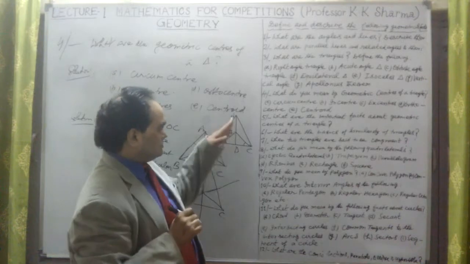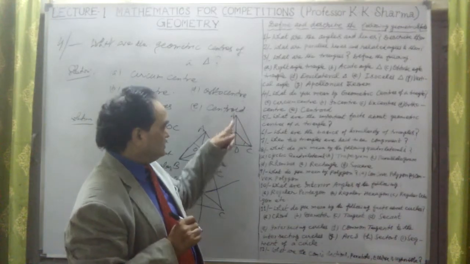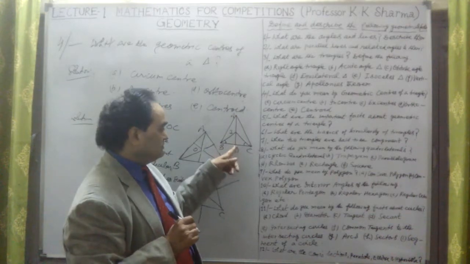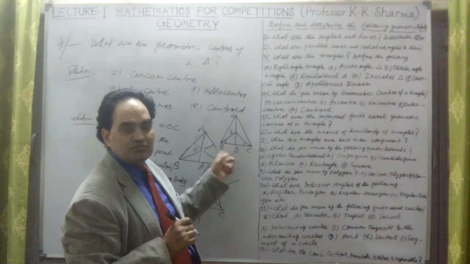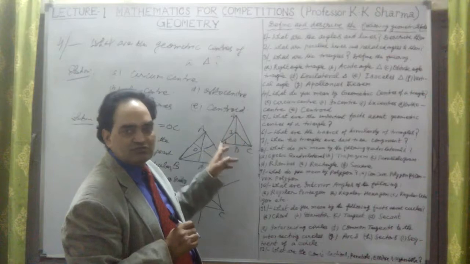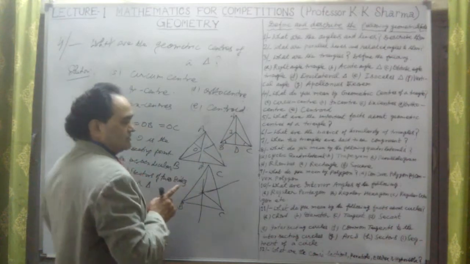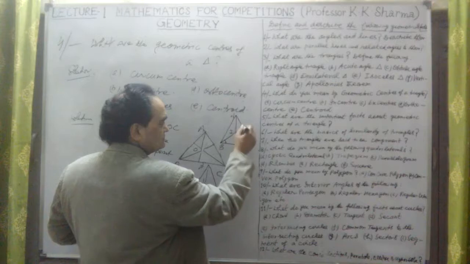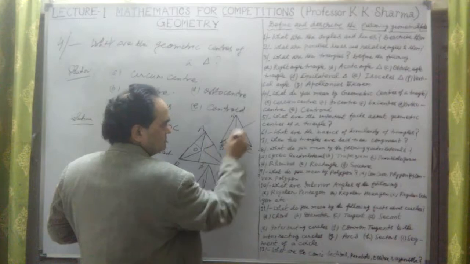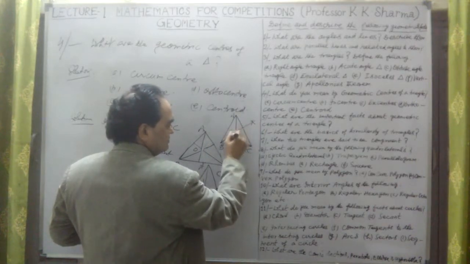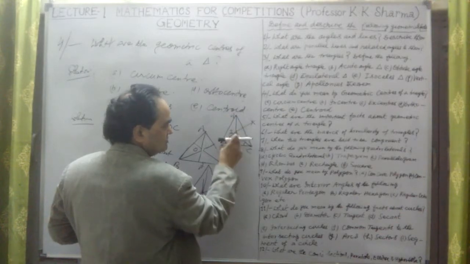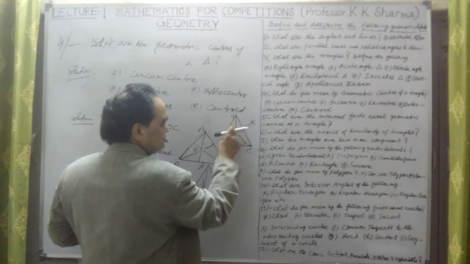Any point lying on this perpendicular bisector of BC, AD perpendicular to BC with D the midpoint, will be equidistant from B and C. Now if I draw perpendicular bisectors of two sides, this side and this side, this point is equidistant from all three vertices, OC, OA equal to OB.